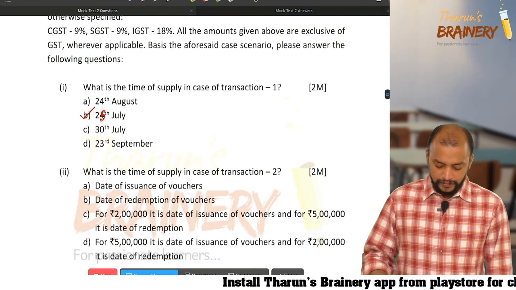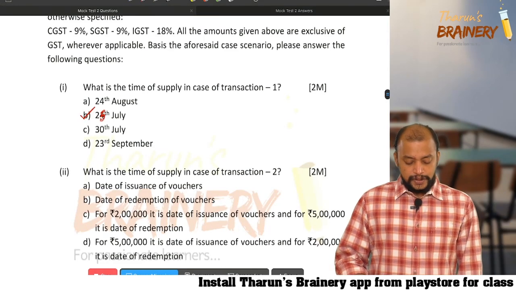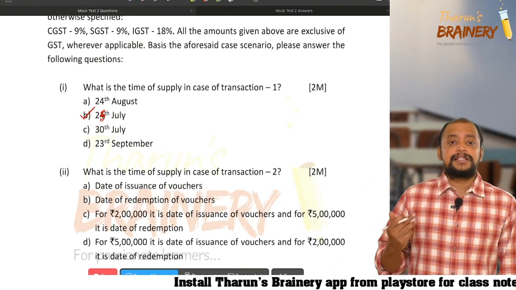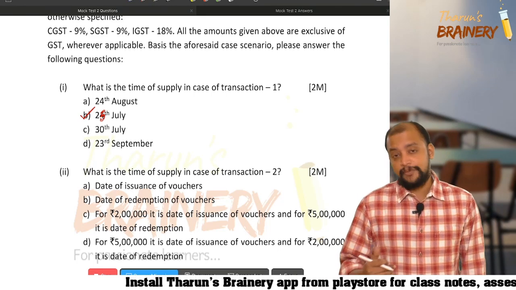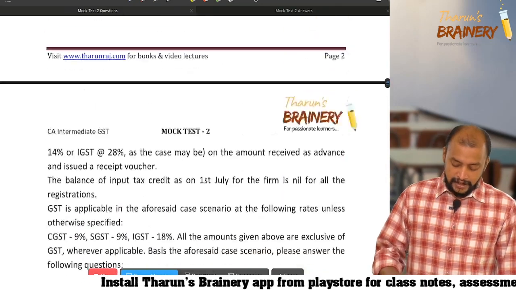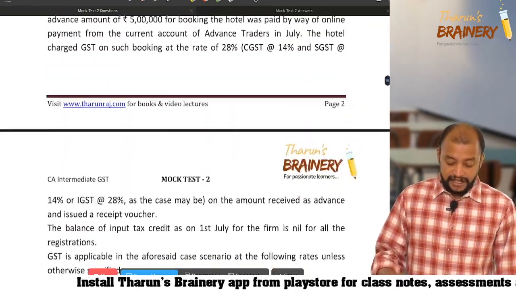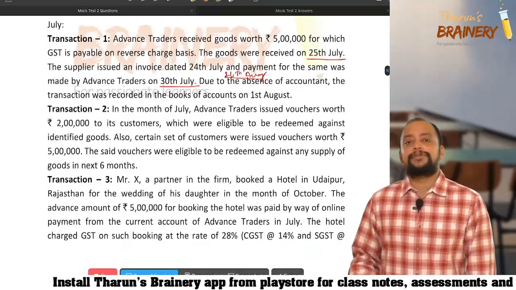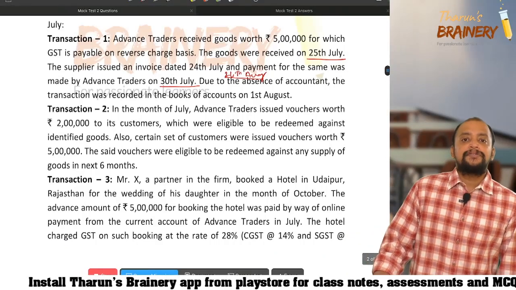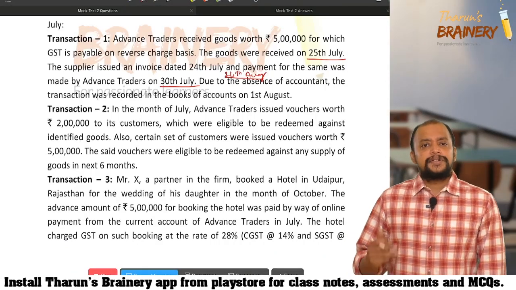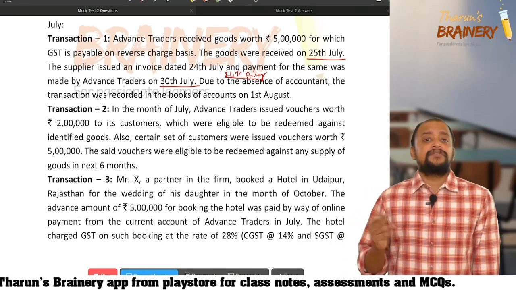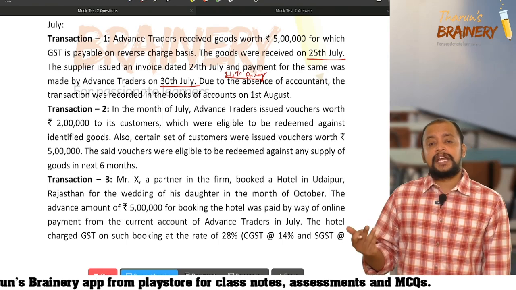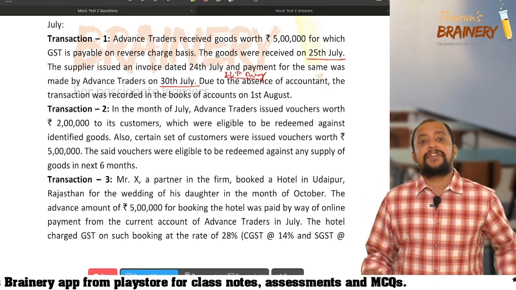Okay. Then next. So what is the provision that we have applied? Section 12 subsection 3. The time of supply we determine. Then what is the time of supply for transaction number 2, which is related to vouchers? For vouchers, it is 12 subsection 4 or 13 subsection 4, the provision will not differ. And what should be taken as the time of supply if it is an identifiable voucher?